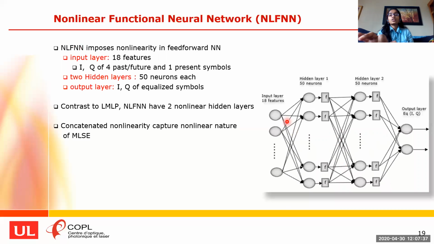In contrast to our linear multi-layer perceptron, NLFLN has 2 hidden layers with the nonlinearities in the form of tanh, and we have an input layer with 18 features consisting of 4 past, 4 future, and 1 present IQ. And the output layer is similar to the previous architecture. It is equalized IQ. And each hidden layer has 15 neurons. This concatenated nonlinearity helps us to capture the better output and input relationship, and also helps us to capture the nonlinear nature of MLSE. Soon we'll see that this architecture approaches the MLSE solution.